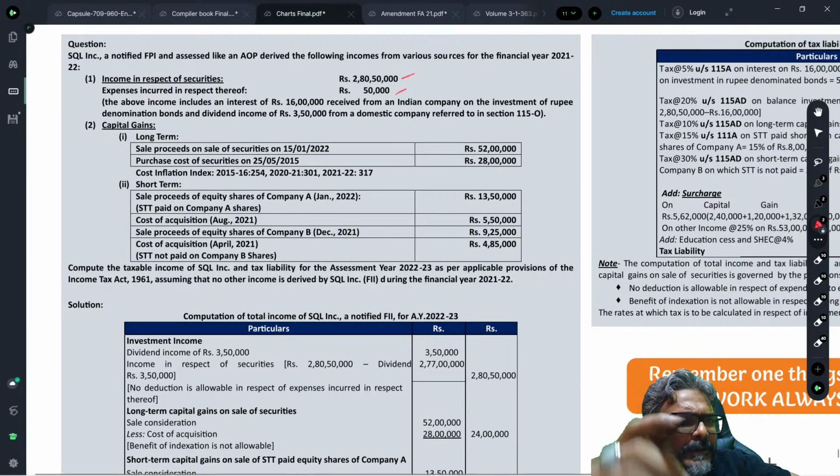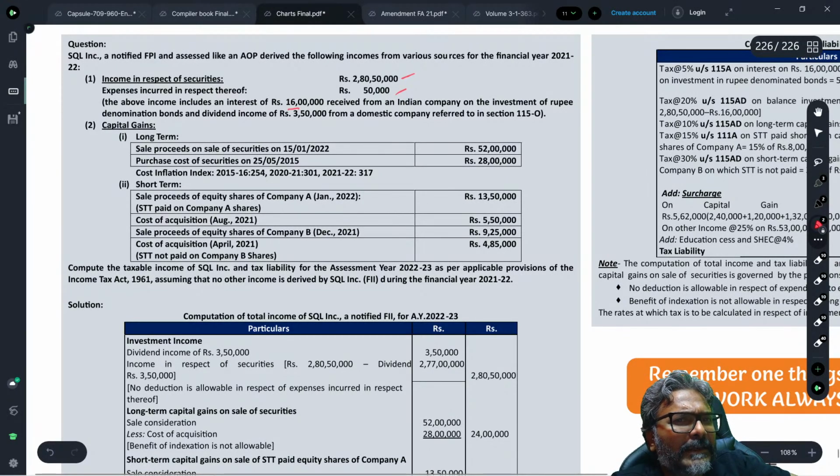So obviously, let's read it further. The above income includes interest of 16 lakhs received from an Indian company on the investment in rupee denominated bonds, and dividend income of 3.5 lakhs from a domestic company referred to in this section.